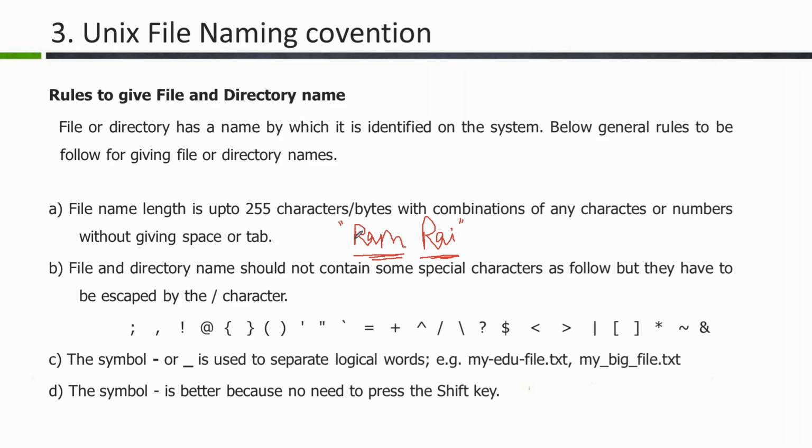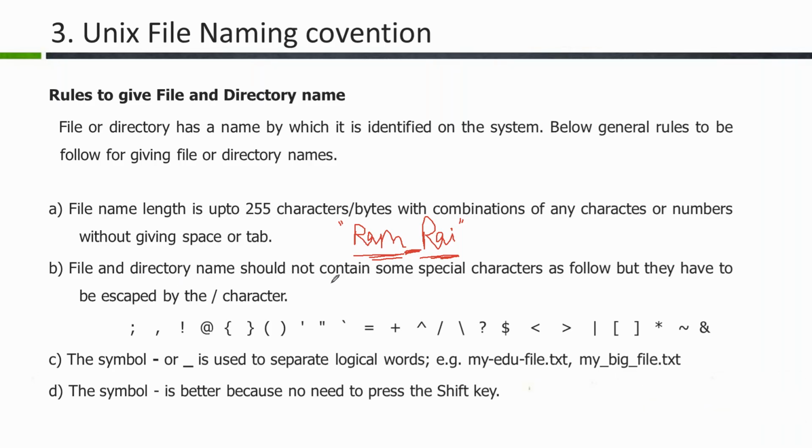You can also forget after a few days. That's why, if you are creating any file or directory, don't give a space in the middle of the name. If you want this type of name, you can give one underscore in the middle: Ram underscore Rai. This will be one file, so it is easy to understand, and other people also understand.